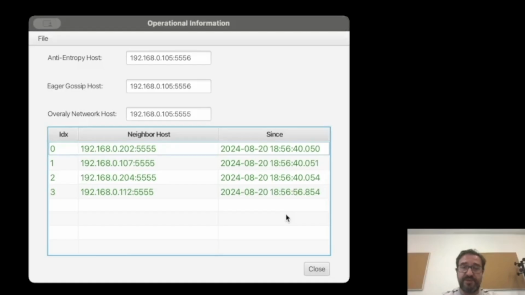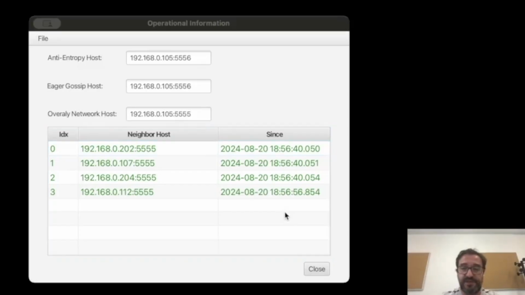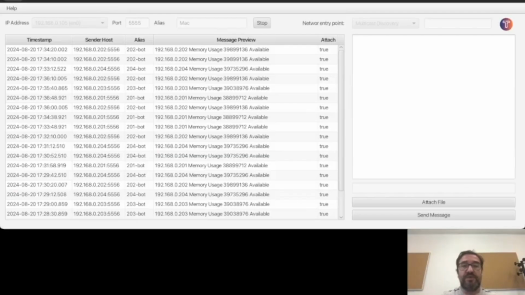So as you can see here, we have 4 neighbors which have different IP addresses. Actually, the devices with IPs terminating in 200 are Raspberry Pis, and the others are the mobile devices. Meanwhile, we are receiving lots of messages from the different devices. And this happens because the devices, in particular the Raspberry Pis, are generating, as I told you before, random messages.